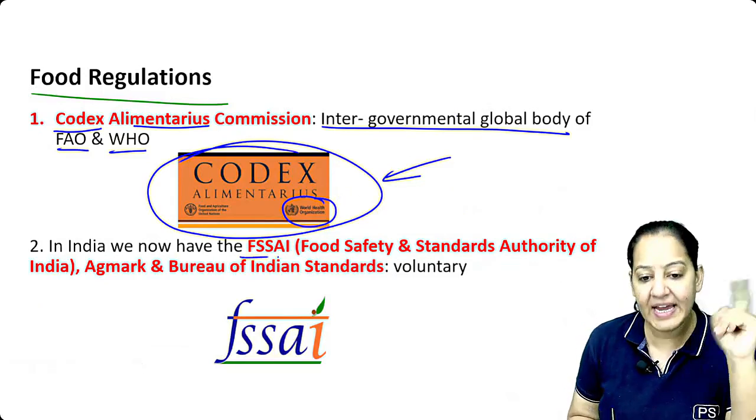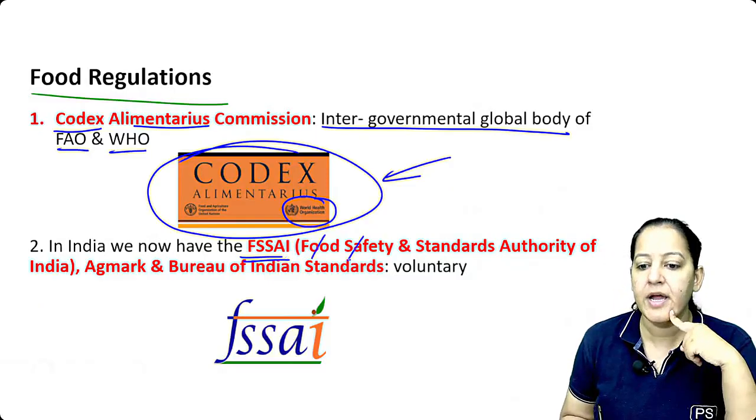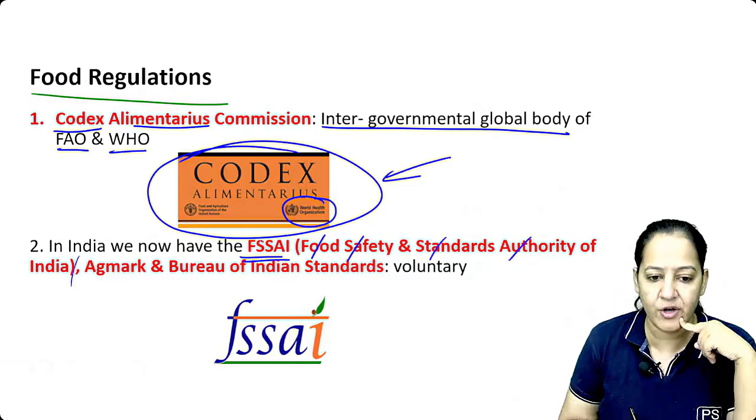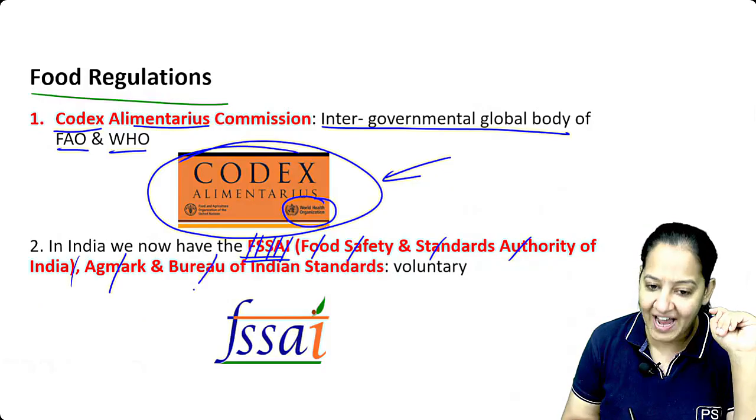In India, it's FSSAI. Have you seen FSSAI written on most of the food in India? It's the Food Safety and Standards Authority of India. Along with that, AGMARK is there, and the Bureau of Indian Standards.